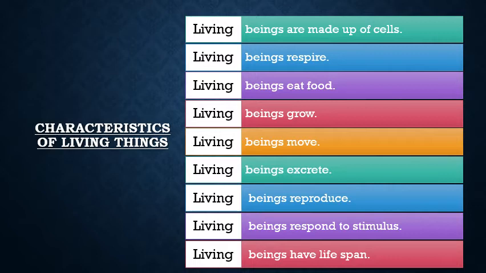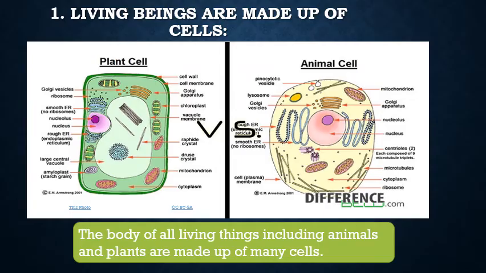Living beings have a lifespan. That means one day we are born, and one day the lifespan will end. In the later slides, you will understand more about the characteristics of living things. Now, first, we are going to see that living beings are made up of cells.